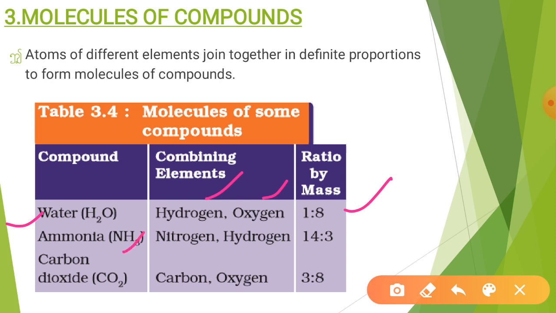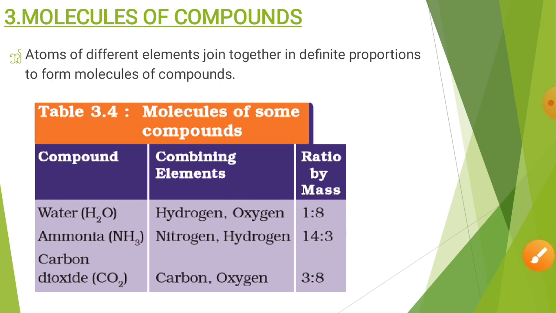It has elements nitrogen and hydrogen which combine in 14:3. Next thing is carbon dioxide, having carbon and oxygen as the combining elements, and they combine in 3:8 in order to form a molecule of carbon dioxide. Okay, so these were the molecules of compounds which we have discussed.